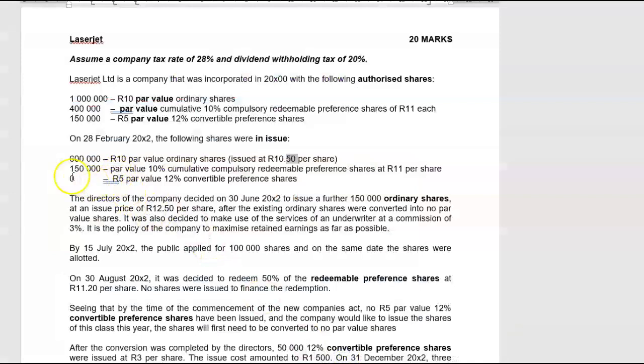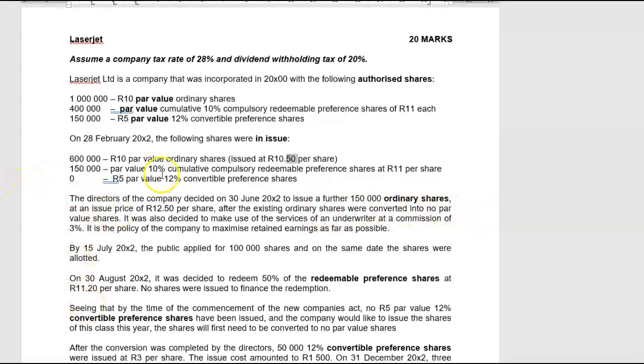Good. Then I had 5 Rand par value 12% convertible pref shares. So they were authorized to issue 150,000. Up till now, they haven't issued anything. The directors of the company decided on 30 June 22 to issue a further 150,000 ordinary shares at an issue price of 12.50 Rand per share, after the existing ordinary shares were converted into no par value shares. Now let's stop the boat there for a moment.